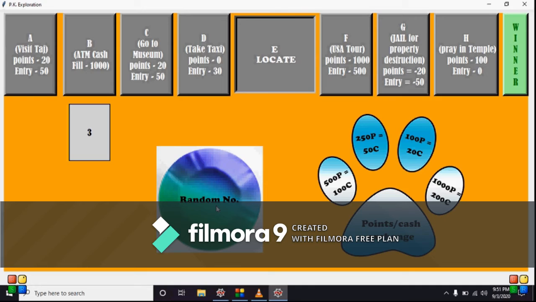Due to the creation of certain functions inside the class, I'm not able to declare the variables, or it's giving me some error, variable assigned but never used. So I'm having that issue, but I have just resolved it. If I'm not declaring the functions within the whole class, if I just write the code, the full program works. So this is the number three generated. By default, this C tile is going to get highlighted, certain points will get added, and entry fees will be deducted, and so the game works.